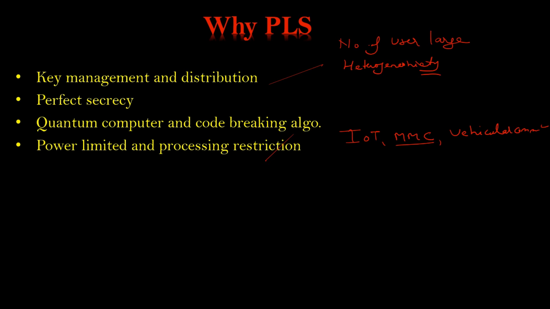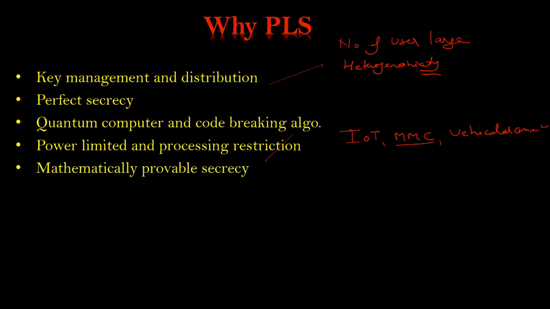Like in end-to-end encryption, we require processing at the transmitter as well as at the receiver, because you have to encrypt your data at the transmitter, and at the receiver you have to decrypt it. So processing will be required. That will waste power, and processing restrictions are also there in IoT, you know that. So that's why PLS, physical layer security, can be an